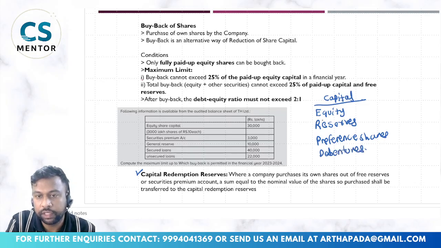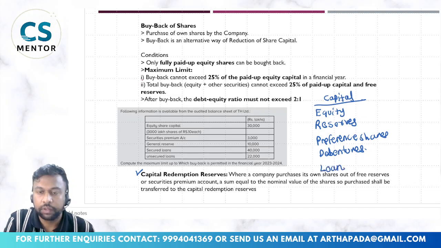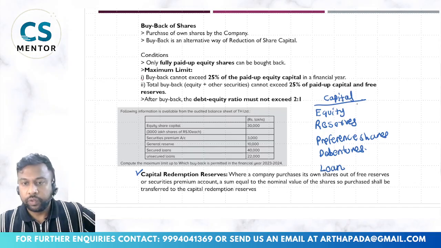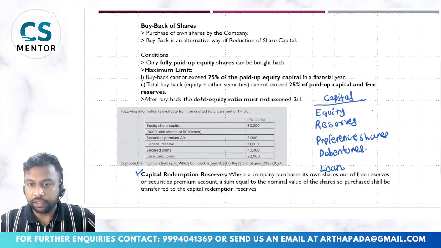So these are basically securities. There can be a loan. So this is basically my capital structure.